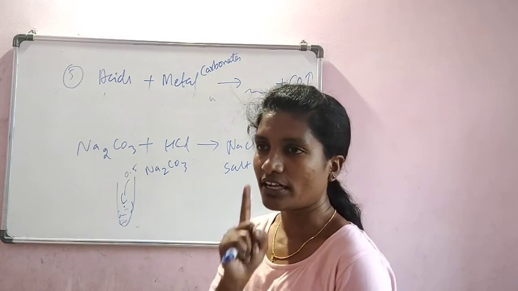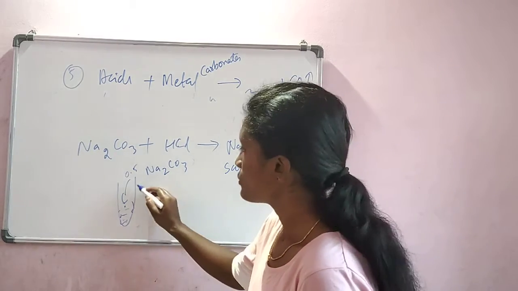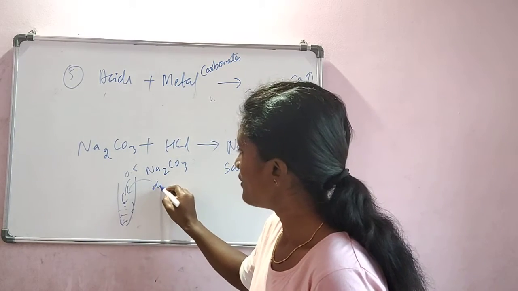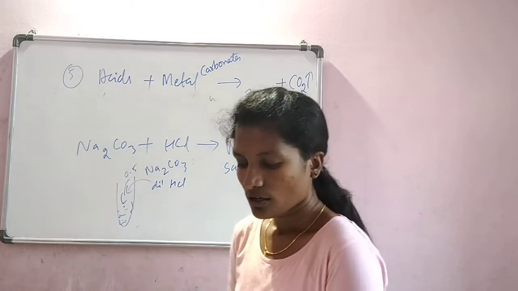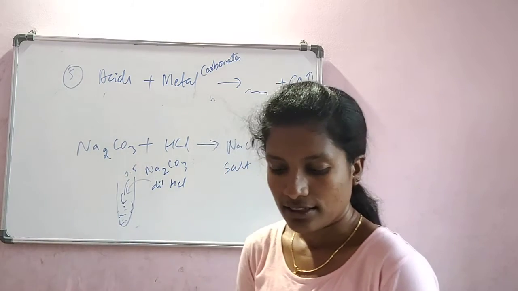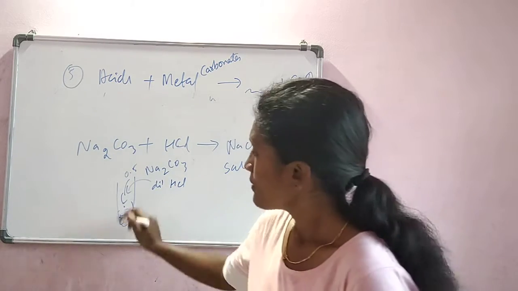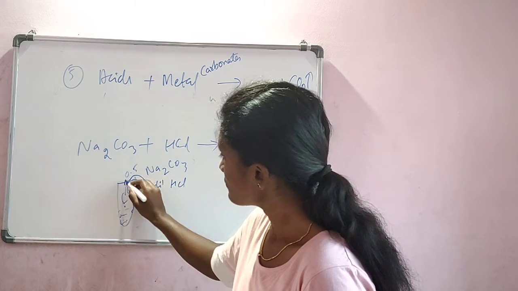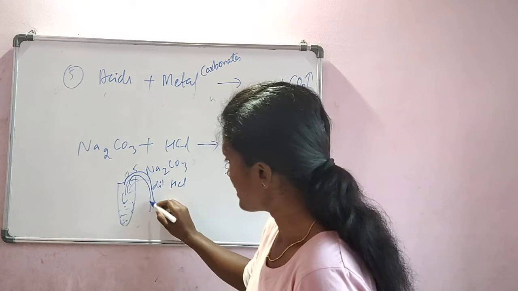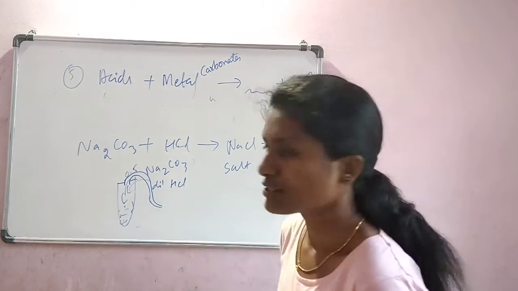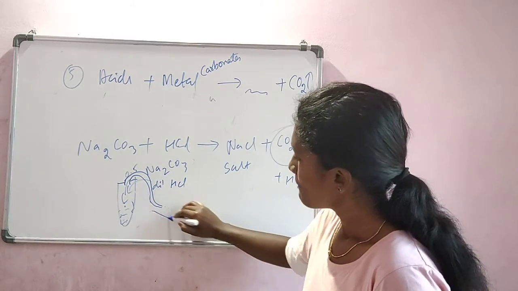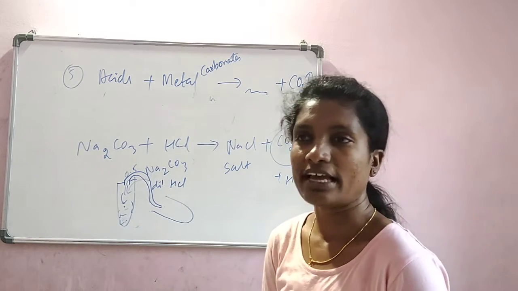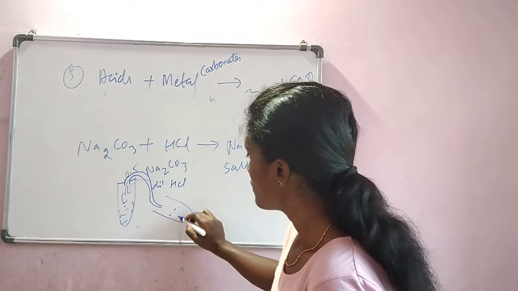So please observe, we are taking all dilute acids to avoid the exothermic process. So we are adding dilute HCl. Hydrochloric acid is added. Now, the end of this test tube is extended using a glass tube, and there is one more test tube brought near to that which will contain lime water.